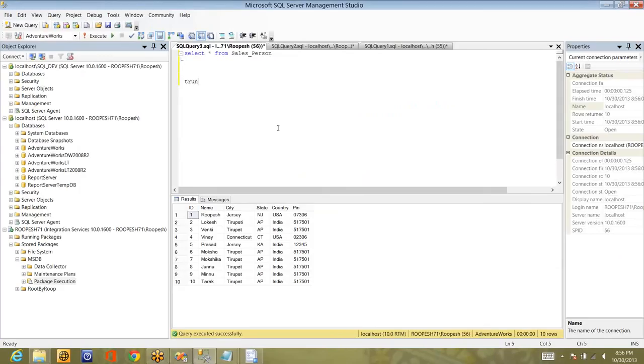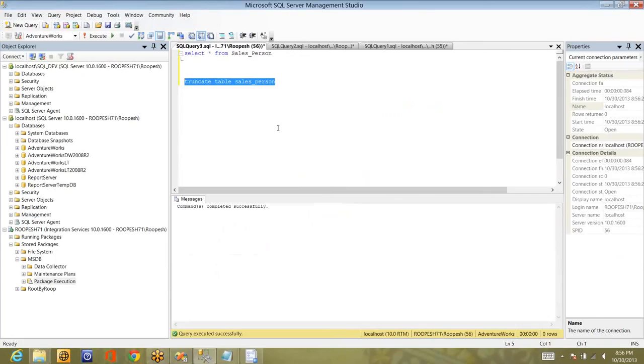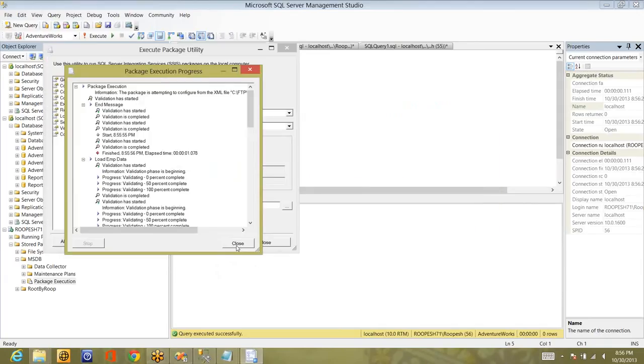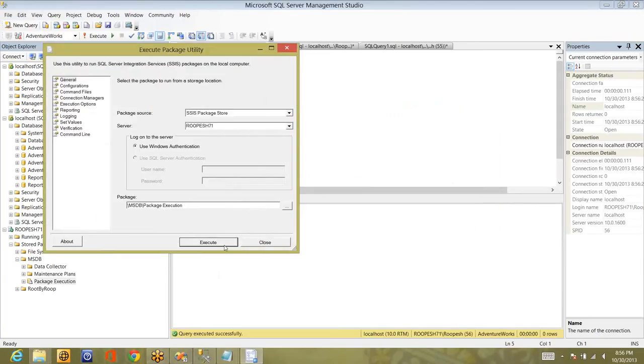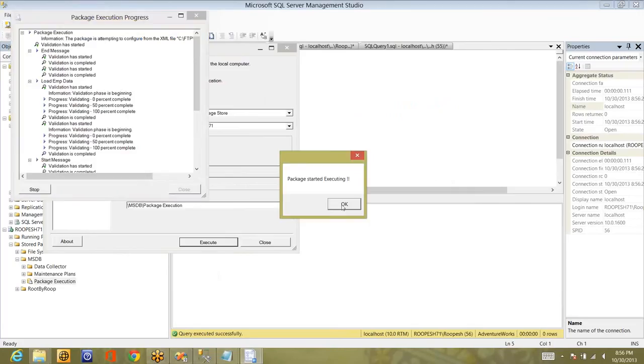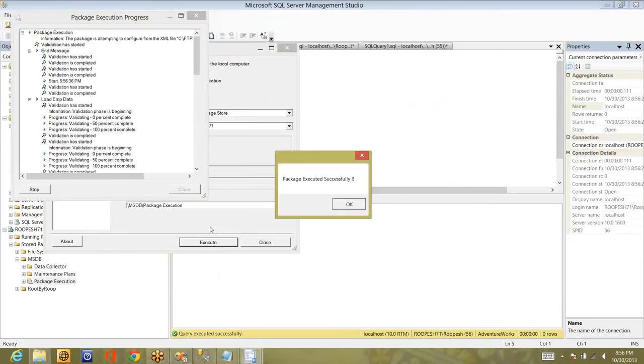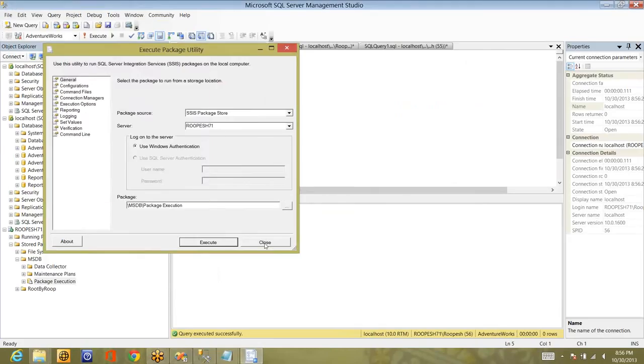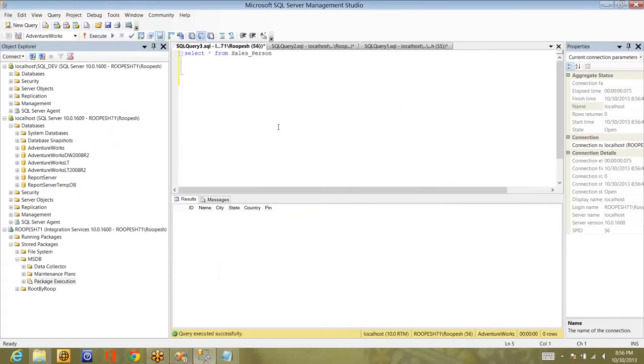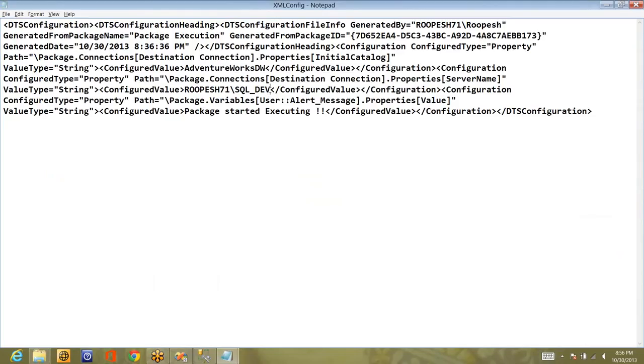So if I truncate the data in the table, and if you see, there is no data in the AdventureWorks, and if I execute the package one more time, it will truncate and it will load only the table that is present in AdventureWorks DW of the SQL Server dev instance, not the one which we have deleted now. Let me close this, and if I execute it, you can see the table is still empty. Why? Because the package configuration I have set to AdventureWorks DW in the SQL dev instance.